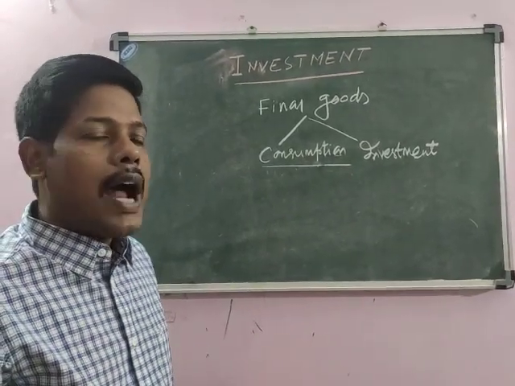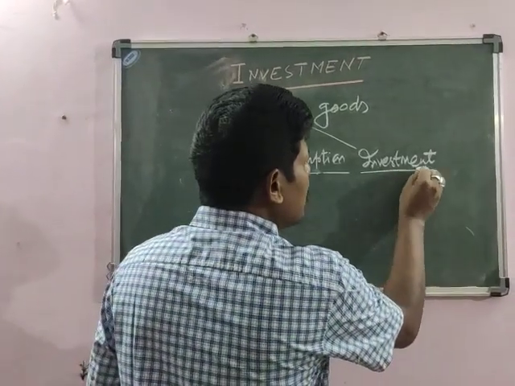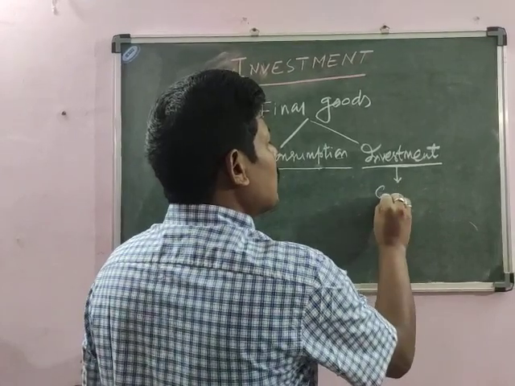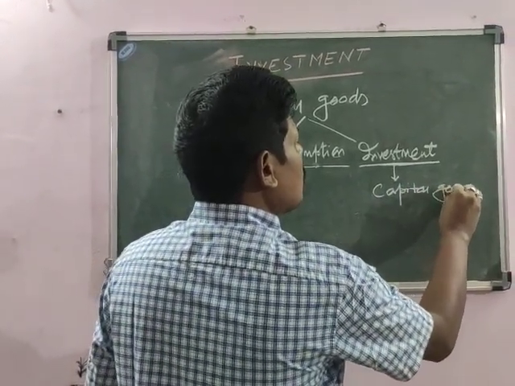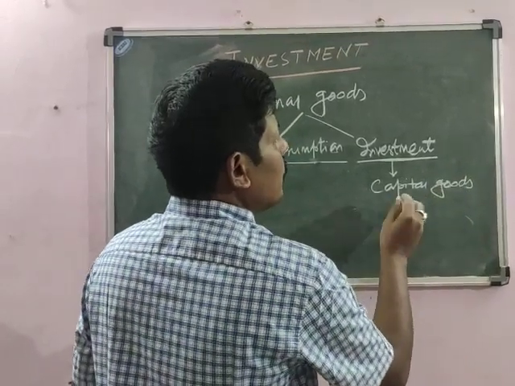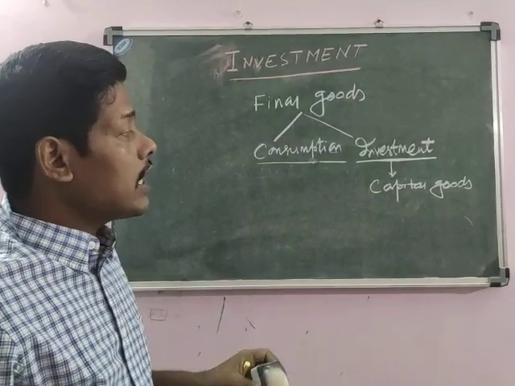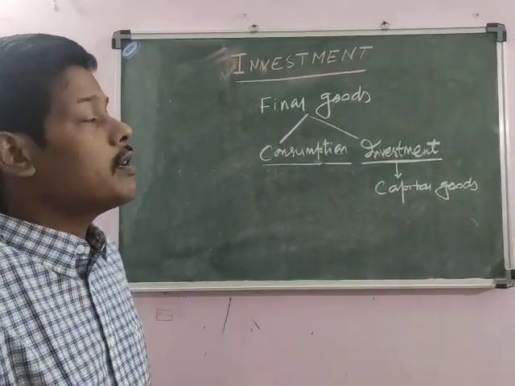So keep one idea in mind: this investment concept is related to the producers. That means what the producers are doing. Investment here means investment in capital goods by the producers. Now we will take one example and then we can get a clear-cut idea about the concept of investment.